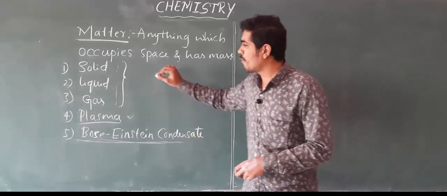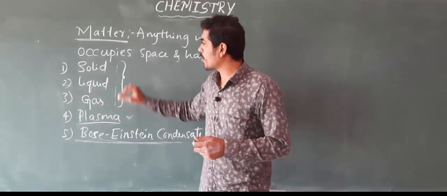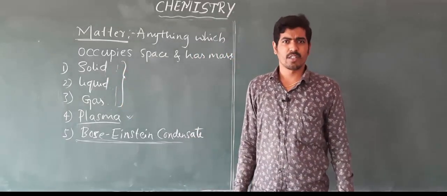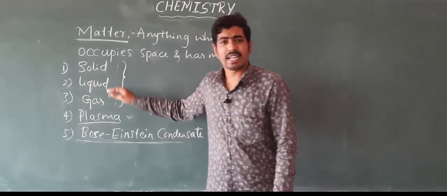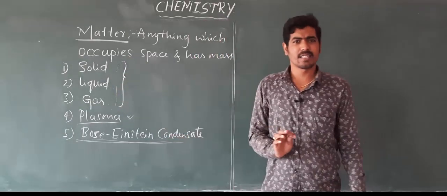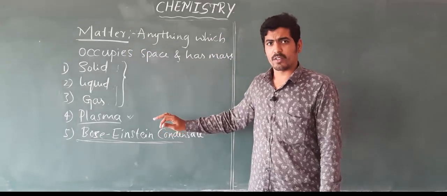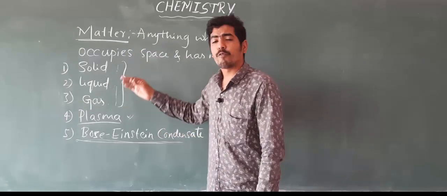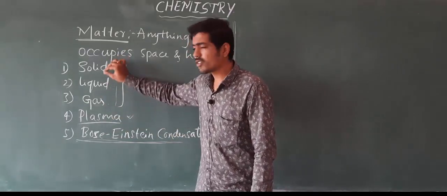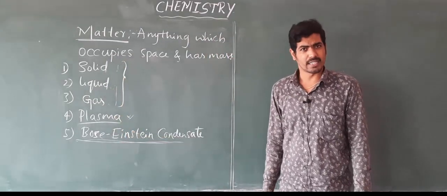So these are the five states of matter, and you already learned the properties of solids, liquids and gases, so I won't explain those further. Simply remember there are three physical states of matter, or you can say five: solid, liquid, gas, plasma and Bose-Einstein condensate.